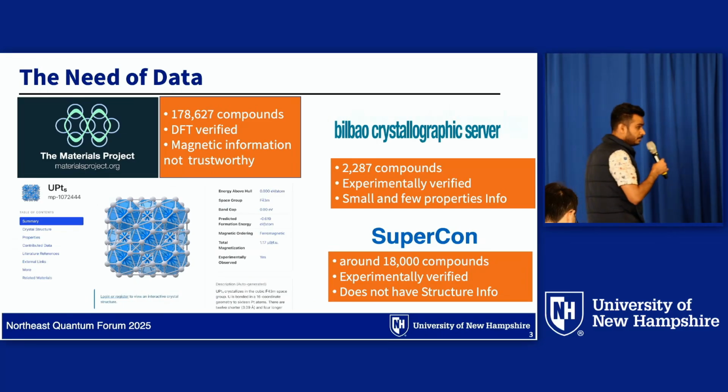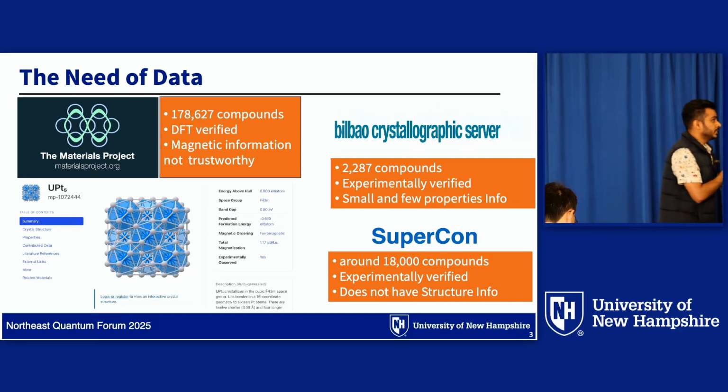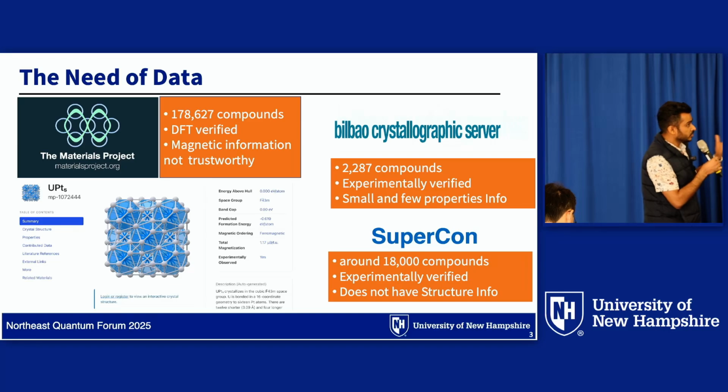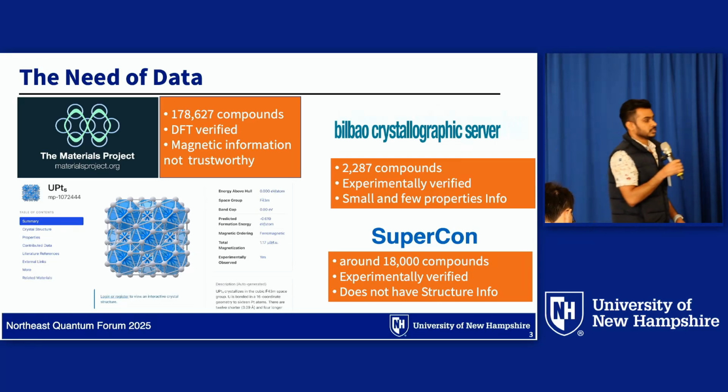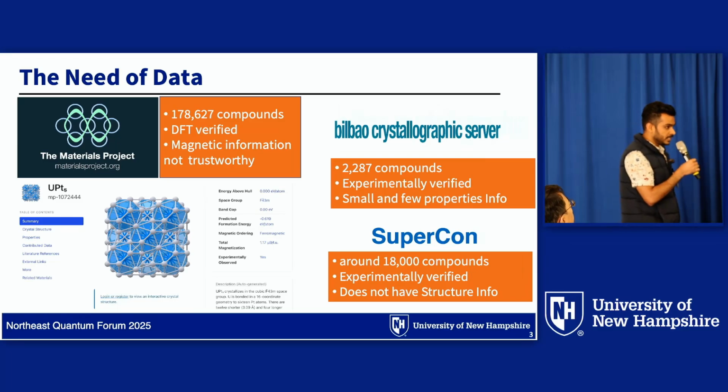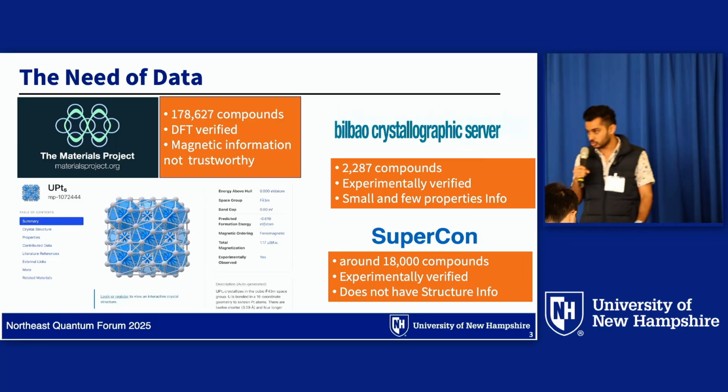Unfortunately, it's not enough. Currently we have a database, the Materials Project, which is a DFT generated database, and it contains around 170,000 compounds, but this is DFT verified. This is not an experimental one. So the magnetic information it contains is not trustworthy. Some magnetic properties calculated through DFT are not trustworthy.